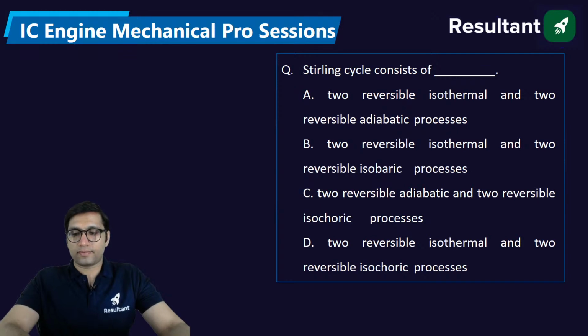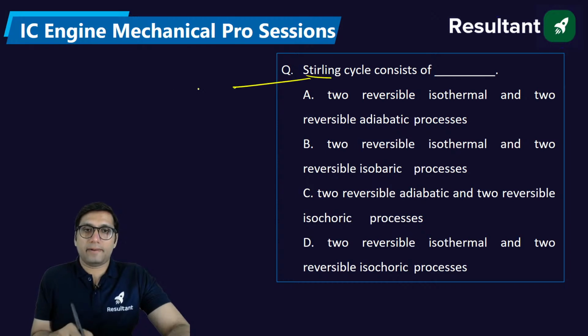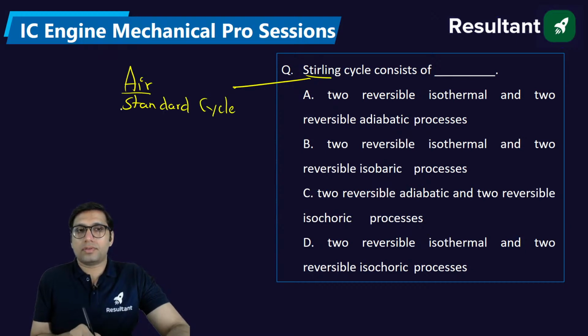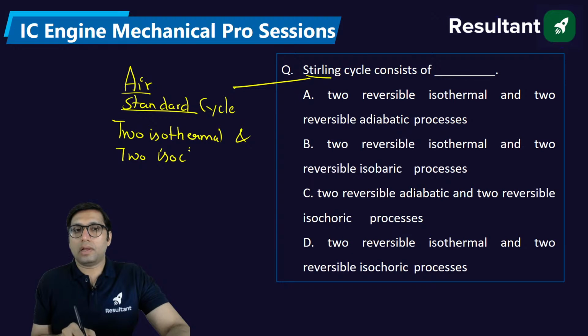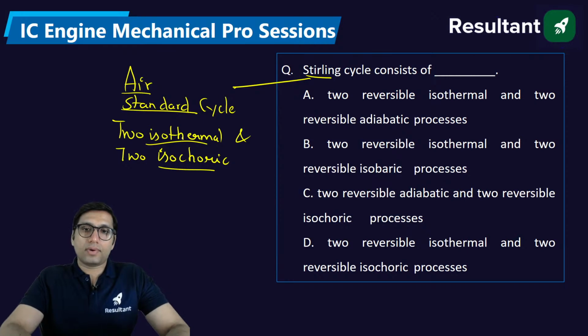Stirling cycle consists of what processes? So basically this is an air standard cycle. It also comes under the air standard cycle, which consists of two isothermal processes and two isochoric processes. Isochoric means constant volume. So these are the processes which take place. Two isothermal and two isochoric. The right answer is option D for this question.